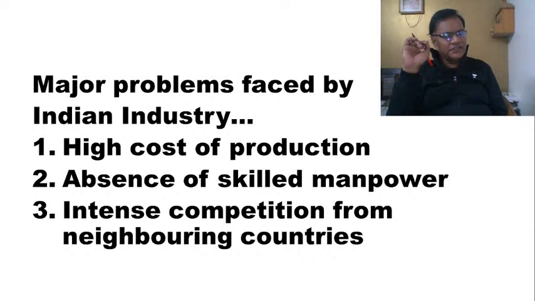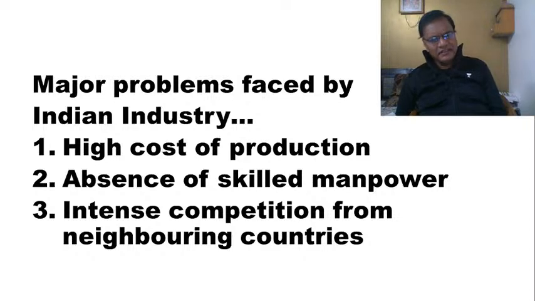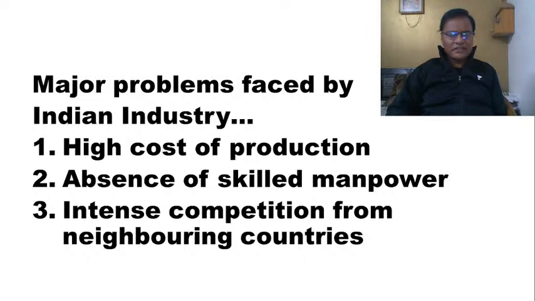Almost every state government gives power free of cost to the farmers. And how do they compensate for the losses? They compensate for the losses by charging more from the industrial sector. For commercial purposes, for industrial usage, the government is charging 14 rupees, 15 rupees per unit, which is highly unsustainable. Compared to the neighboring countries, compared to other countries, automatically you are starting with a huge amount of disadvantage.